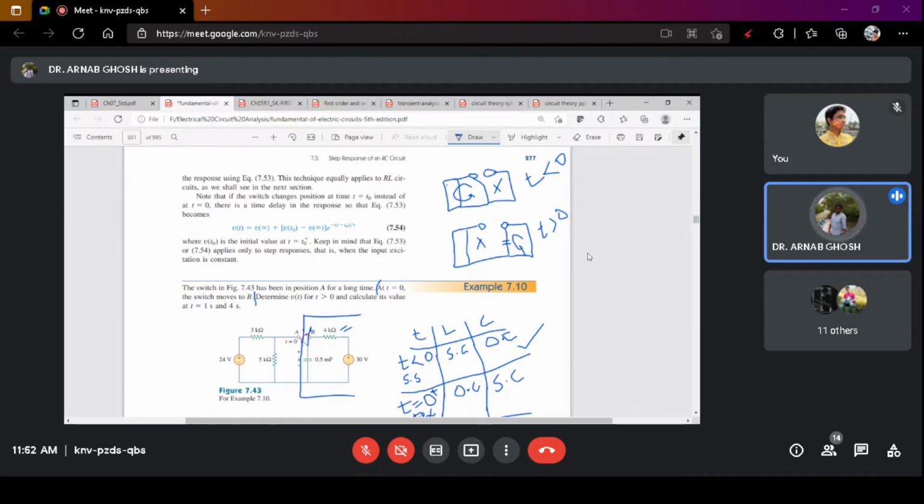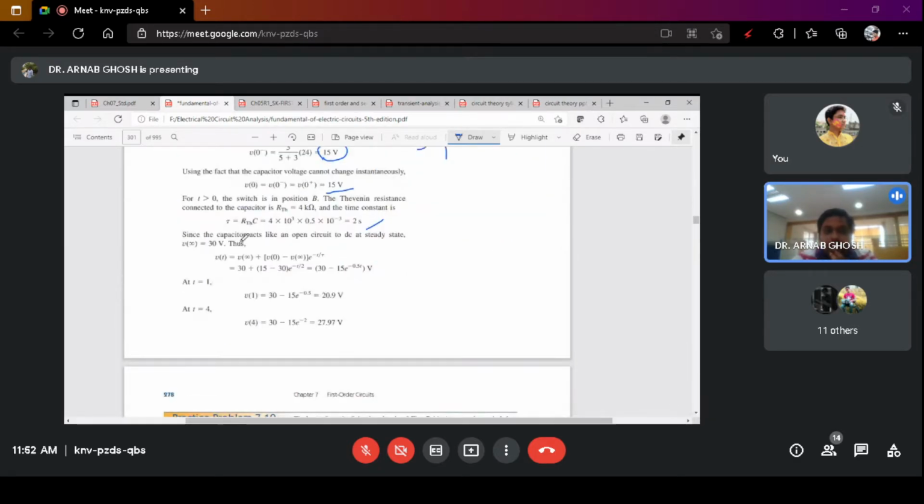So this is why we are considering here the resistance and here the capacitance to find out the time constant. When we are doing this, the time constant is R into C. So we are getting tau as 2 seconds. Is this clear till now? Next we will talk about t equals to infinity.